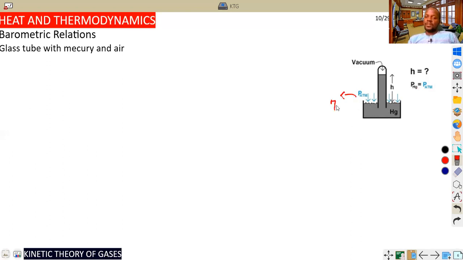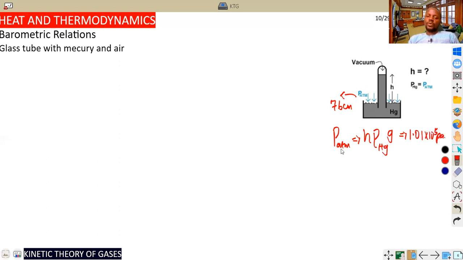In physics, atmospheric pressure at sea level is always given as 76 centimeters of mercury. So total atmospheric pressure, numerically, from Pascal's principle, P equals h rho g. Remember, h is the height, rho is the density of mercury, multiplied by gravity. The value of this numerically is always 1.01 times 10 raised to the power 5 Pascal.